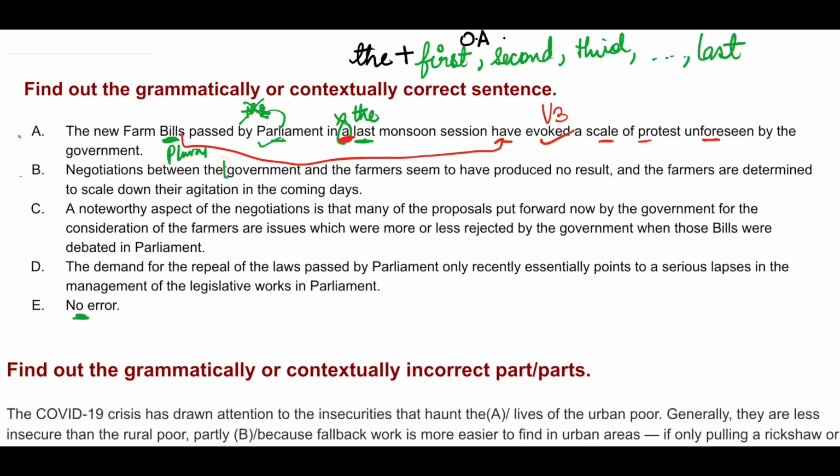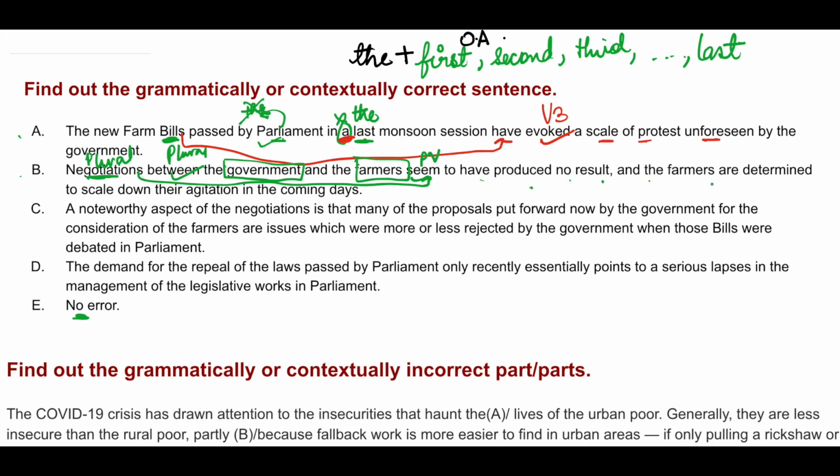So here two entities are involved, government, farmers, and that's why between has been used. Seem to have, negotiations plural, and that's why plural verb seem. Okay, seem to have produced no result.